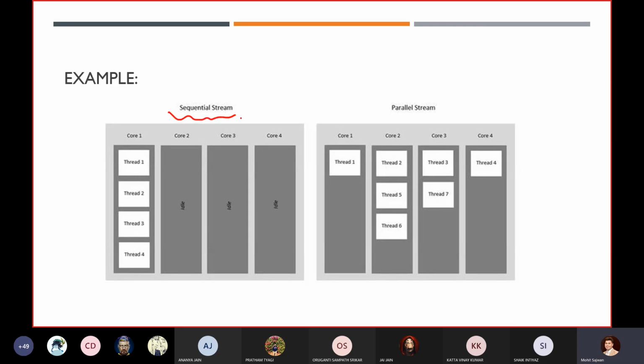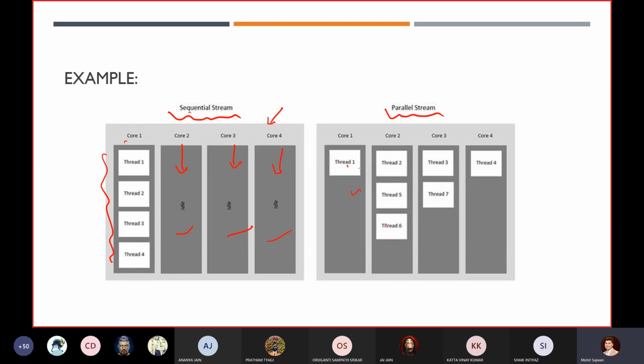So this is just an example. This is a sequential stream and this is a parallel stream. You already know that we have different cores. Let's assume your processor has 4 cores and you are using a sequential stream. You can see that these cores are idle, performing nothing, and here you can see a queue of size 4 that we could utilize, but we are not utilizing it. But using parallel, you can see directly how we are utilizing the entire resources.